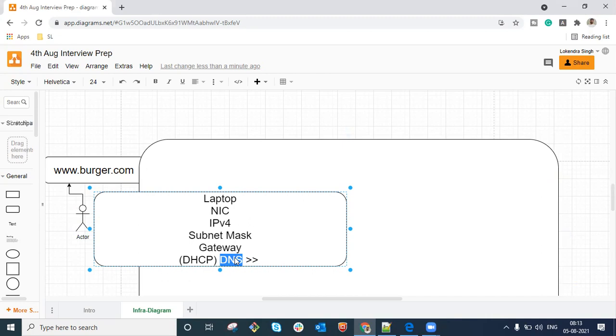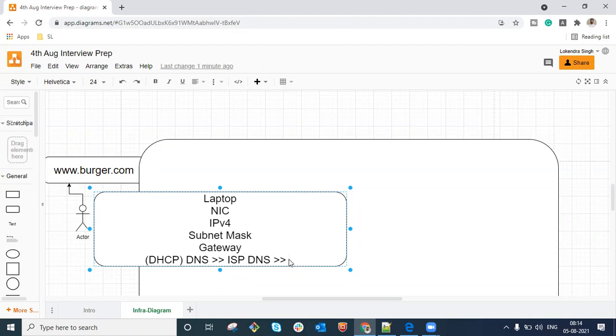Information is provided. If this is not going to work, then obviously information will be gathered from your ISP DNS. Your ISP DNS is going to be responsible for it. ISP means internet service provider, the particular vendor from whom you have purchased your internet connection. Every single ISP, whenever they provide you details, provides a couple of things: an IP address, a subnet mask, a gateway, and a DNS. So if your local DNS does not have information about burger.com, then the information will be searched on this particular ISP DNS.